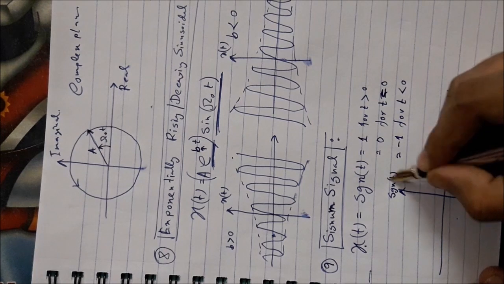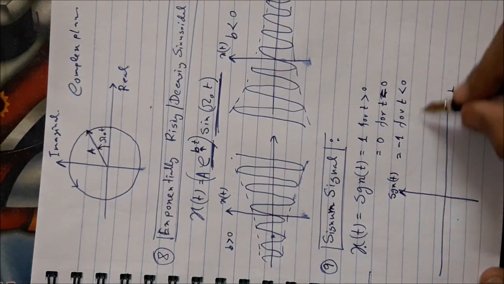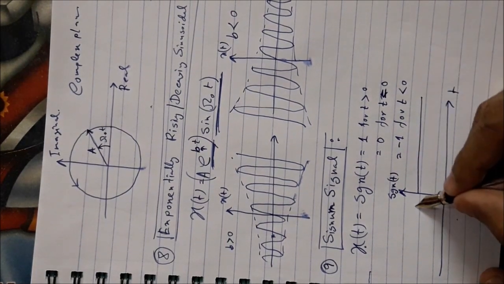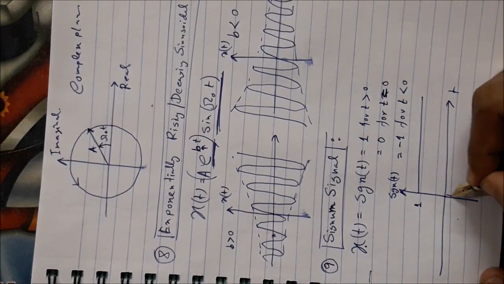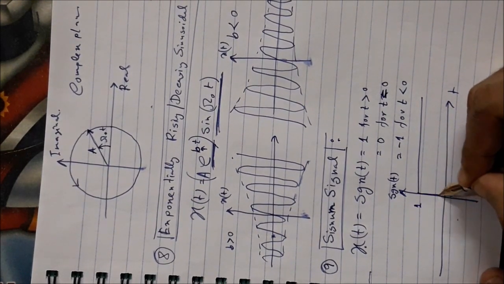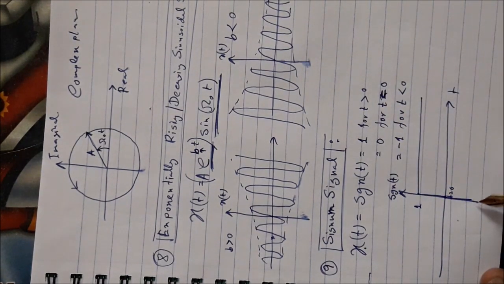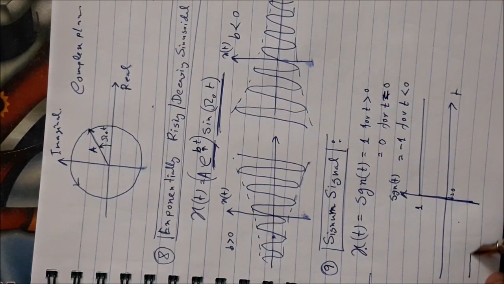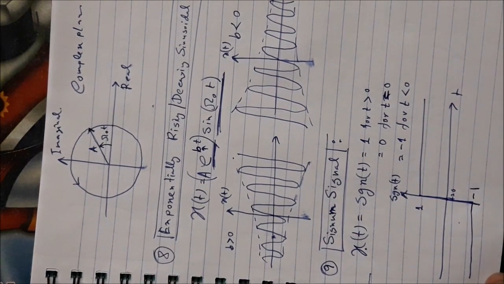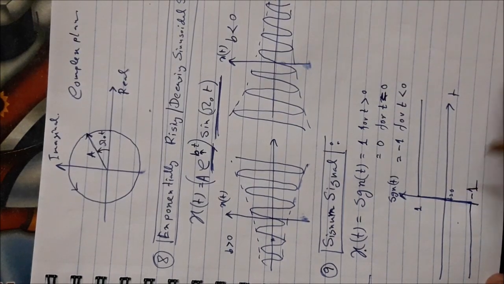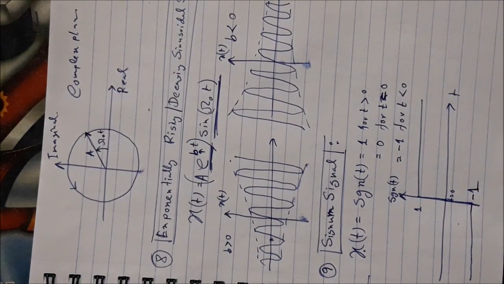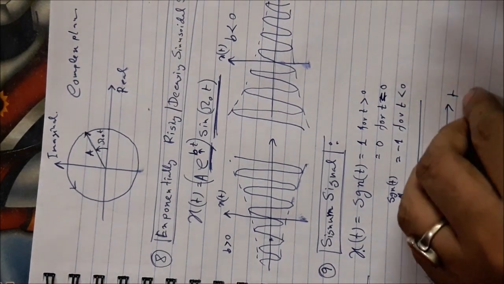Signum signal, for t greater than 0, it has the value of 1. Okay, it is 1. At t equal to 0, here it is t equal to 0, it should be 0, and for t less than 0, it has the value of -1. Okay, it will be the waveform of signum signal. Next signal is another very important signal which has lots of application in communication.